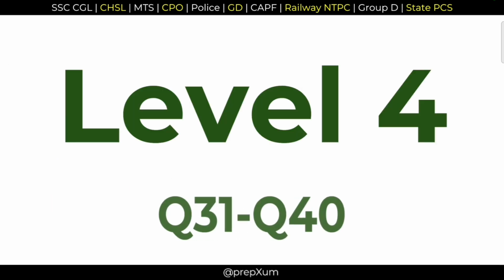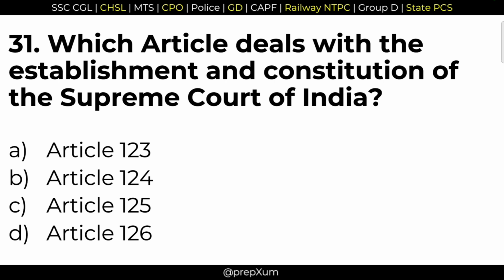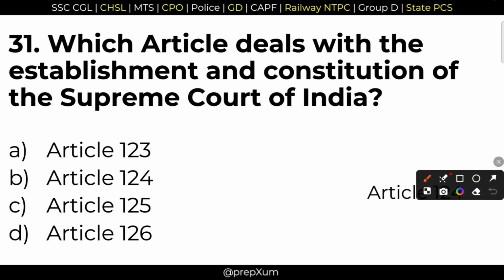Now, we are moving on to level 4. 31. Which article deals with the establishment and the constitution of the Supreme Court of India, the apex court of the country? Option B, Article 124. The Supreme Court is established under this article, Article 124.